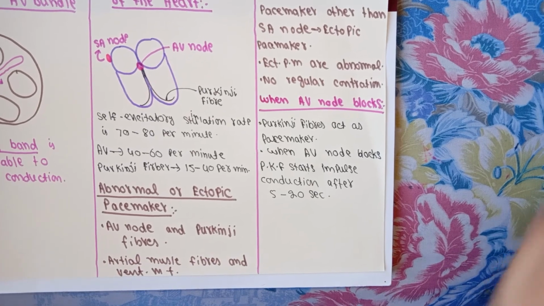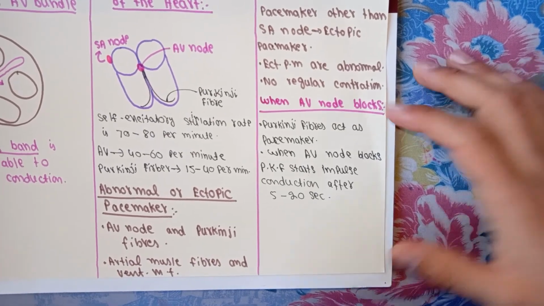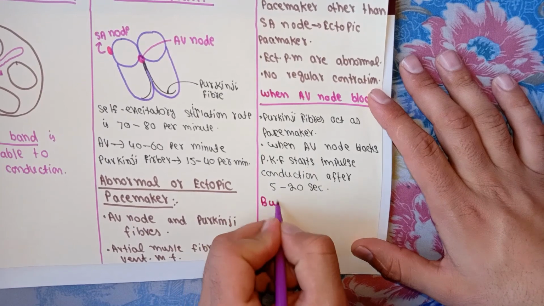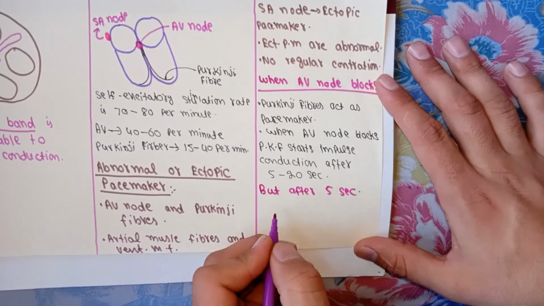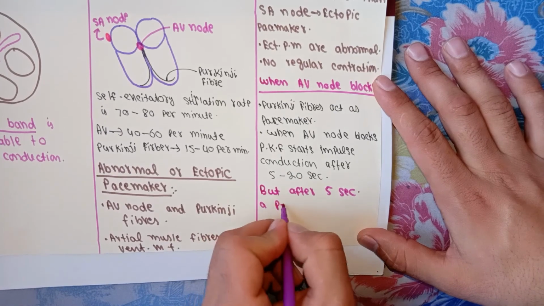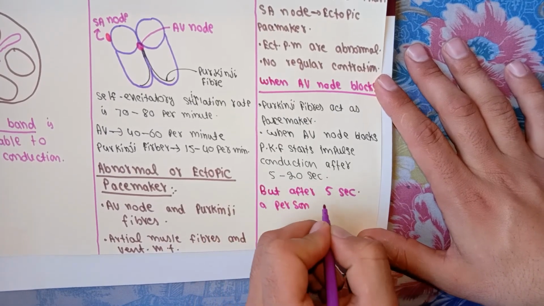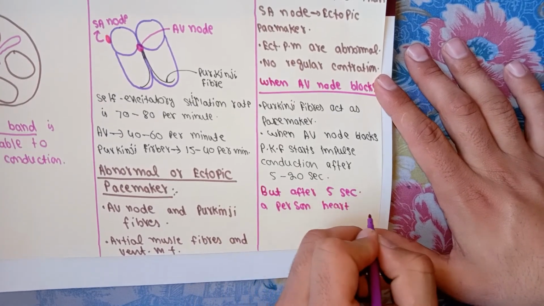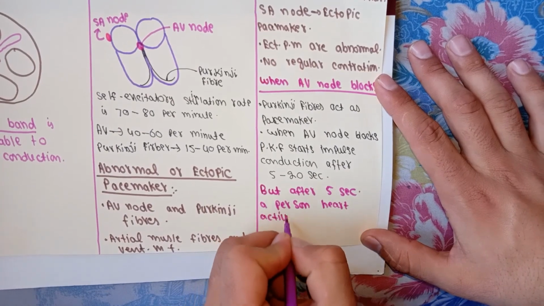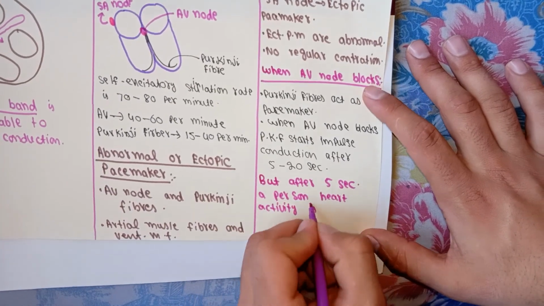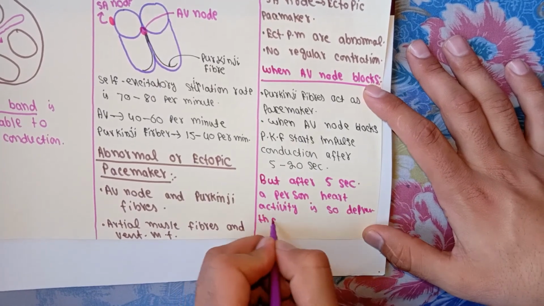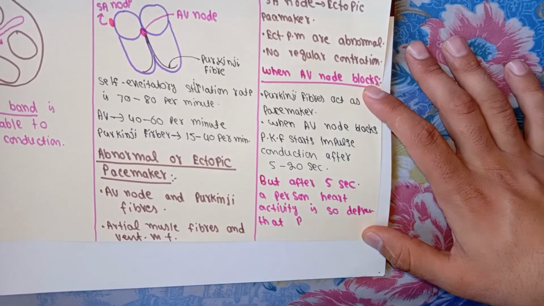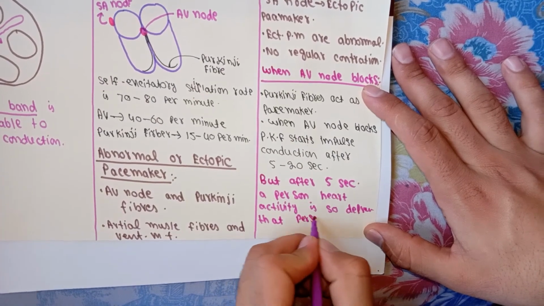Okay, note that I am writing here after 5 seconds, the person's heart activity is so depressed that the person faints.